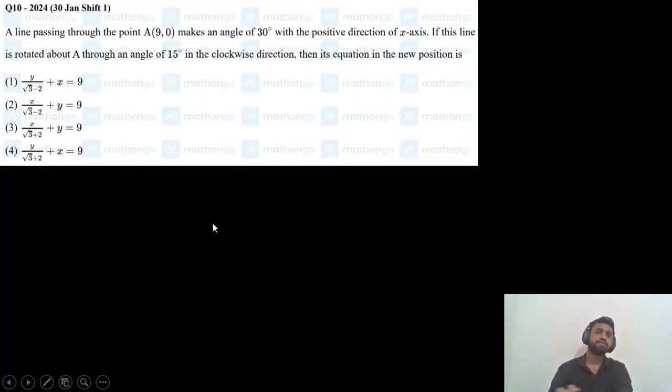Once I read this question, everyone: a line passing through the point 9 comma 0 makes an angle of 30 degrees with the positive direction of x-axis. Okay. If this line is rotated about A through an angle of 15 degrees in the clockwise direction, then its equation in new position is, what is the equation of the line in new position? Okay. So if you observe carefully, this A point is lying on x-axis.